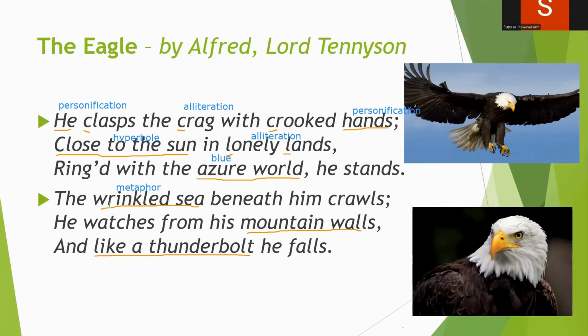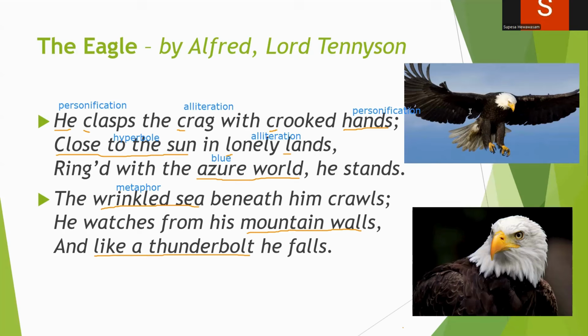From this line, we can see how much inferior the sea is when comparing to the eagle. So the eagle is more superior than the sea. Even the sea seems wrinkled when comparing to the eagle. Beneath him crawls. Even the sea lies beneath him. The eagle is that high up.